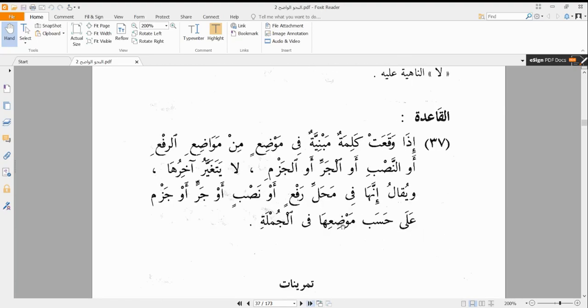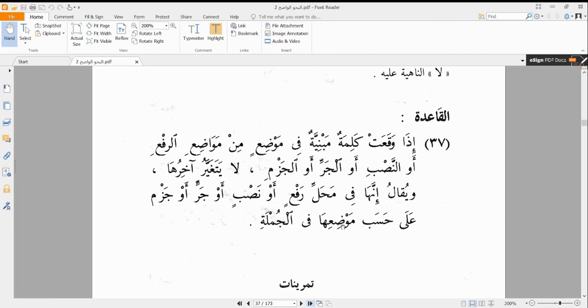They said: إذا وقعت كلمة مبنية في موضع من مواضع الرفع أو النصب أو الجر أو الجزم. If a word that is mabniyu, a non-declined word, occurs في موضع من مواضع, in one of the positions of al-raf'i.